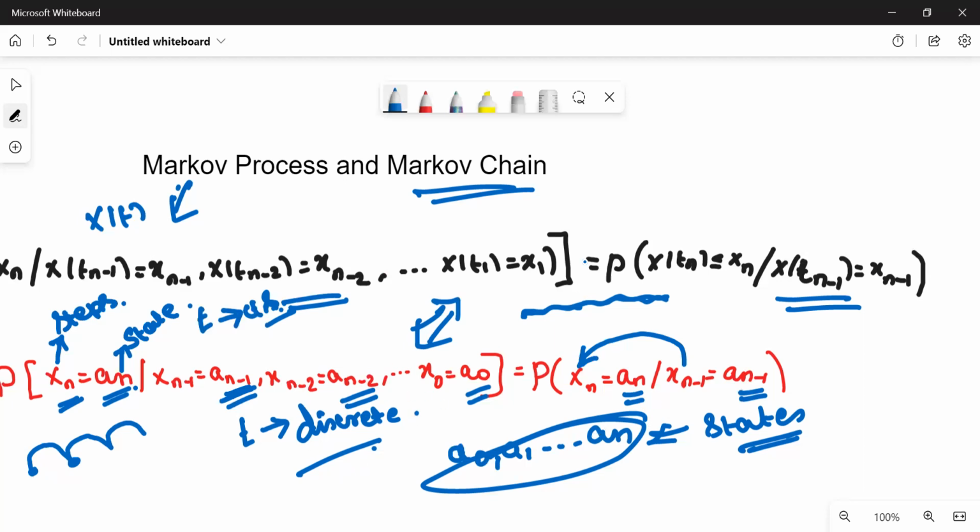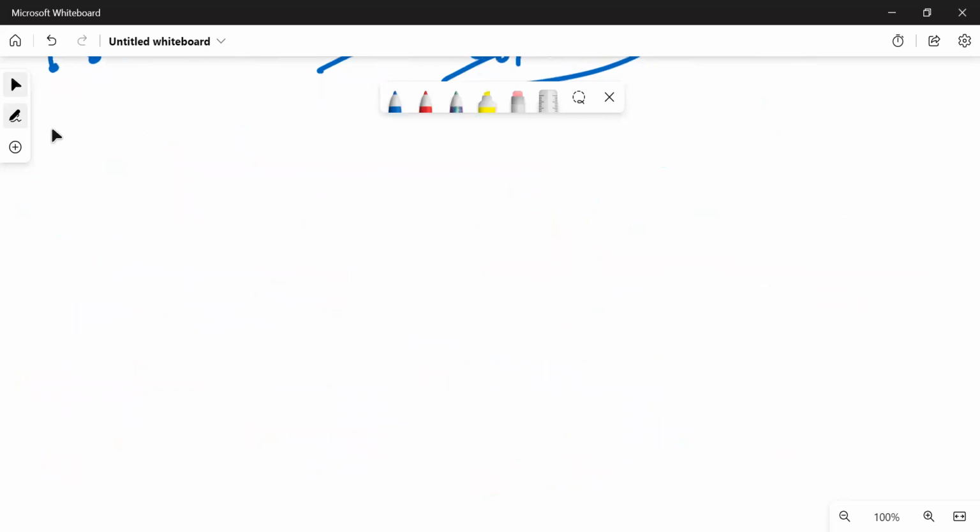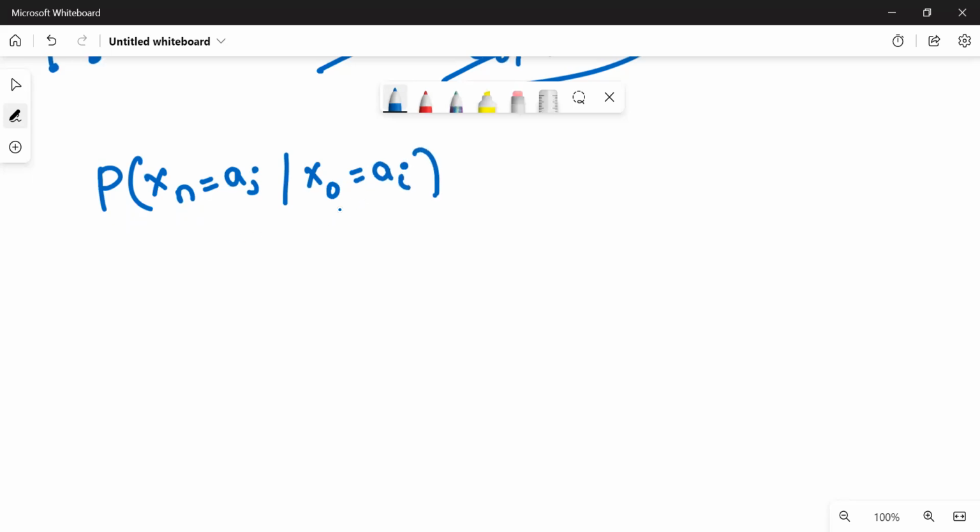Based on all these, we have to be clear with a few concepts, called transition probability. What is the meaning of transition probability? What is the probability for the transformation from one state to another state? For example, if we take Xn is equal to aj given X0 is equal to ai, we call it the transition probability. What is the transition taken place here?